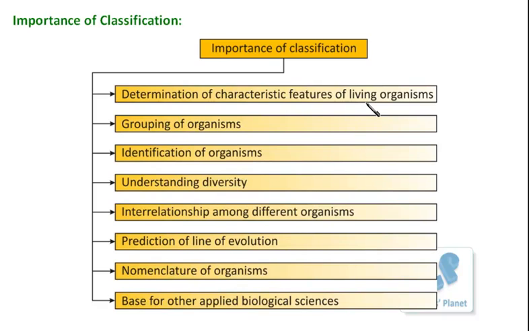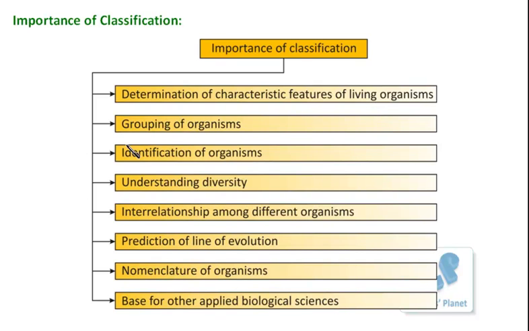If you observe some organism in your surrounding, you can identify it easily if you know these classified characteristic features. And on the other hand, if you follow these characteristic features, you can classify them into groups. So altogether, classification can help in determining the characteristic features of a living organism.